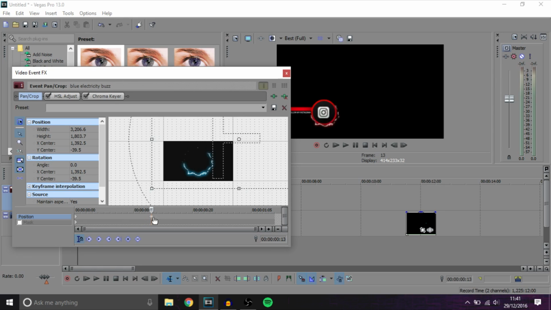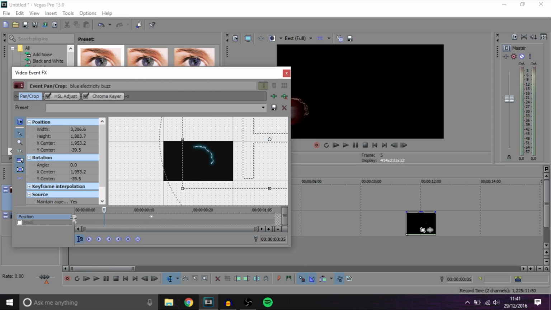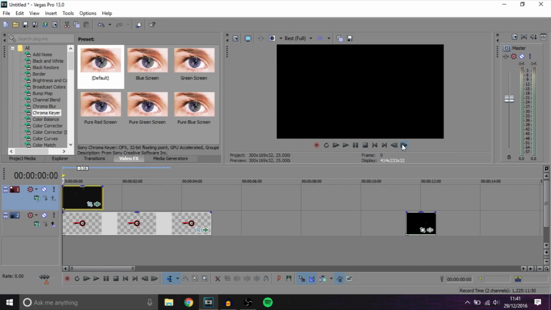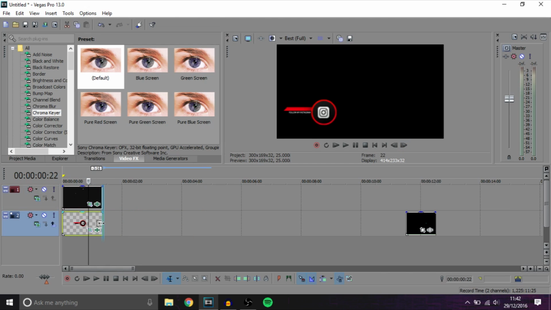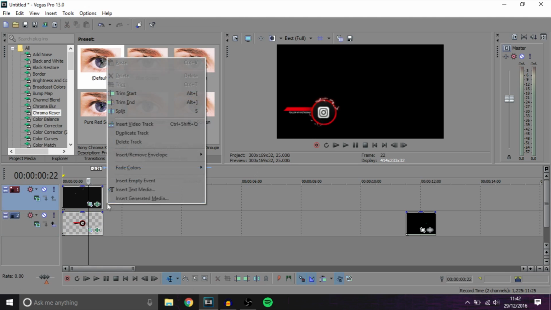So right here, does it work? It needs to be faster. Right, this should be it. So you basically want to make sure the ring is always on top of the circle, so it looks like that. Really nice.